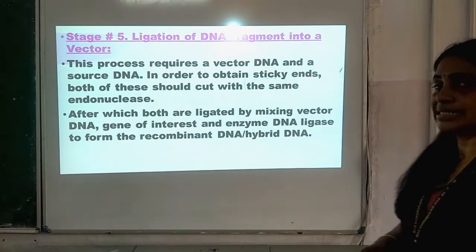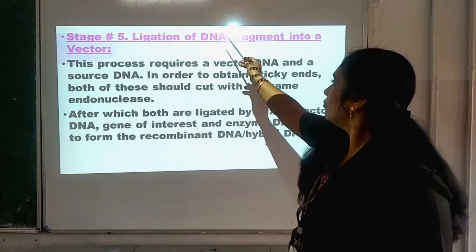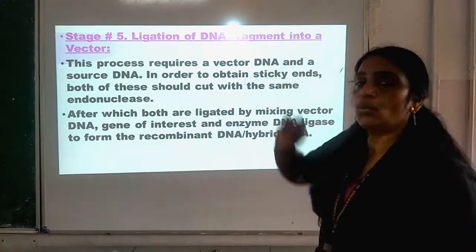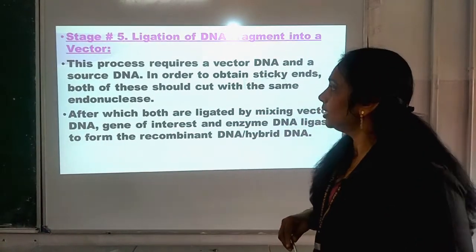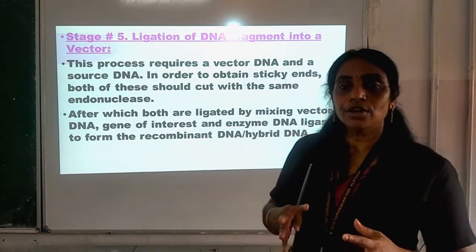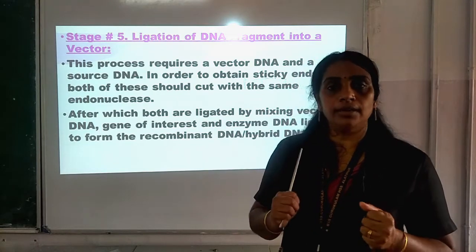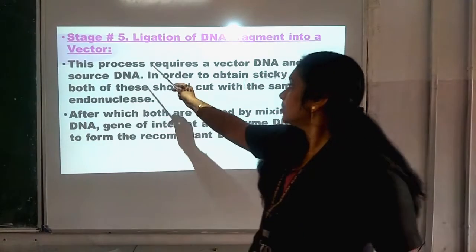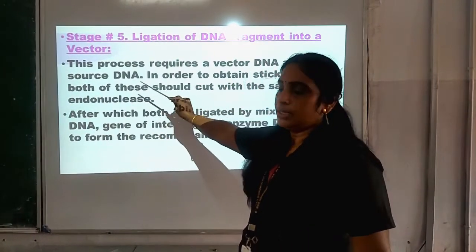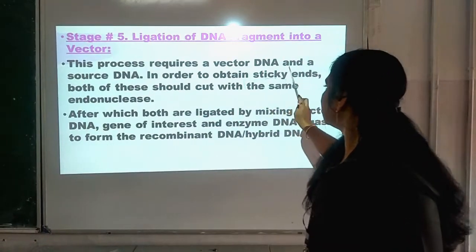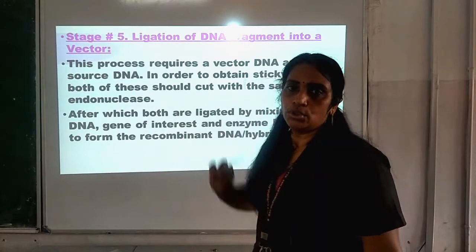Now, the next step is stage number 5, that is ligation of DNA fragments into a vector. Ligation means joining of DNA fragment into the vector. So, after formation of copies of DNA, that DNA will be incorporated into the vector, and this process requires a vector DNA and a source DNA. In order to obtain sticky ends, both of these should be cut with the same endonuclease.